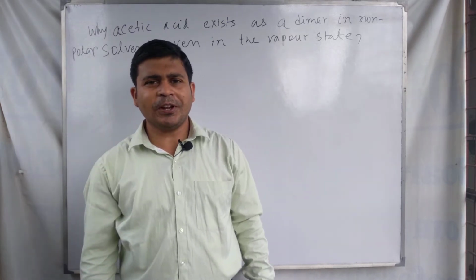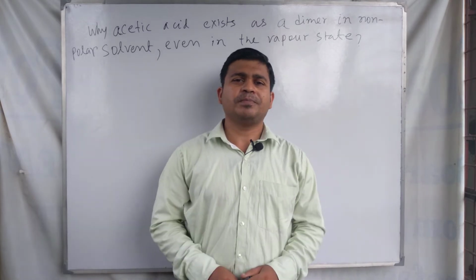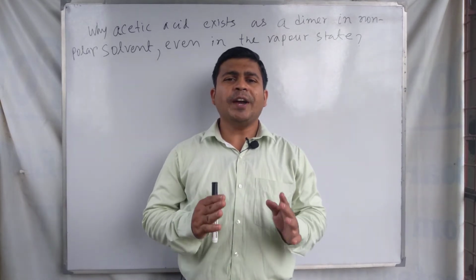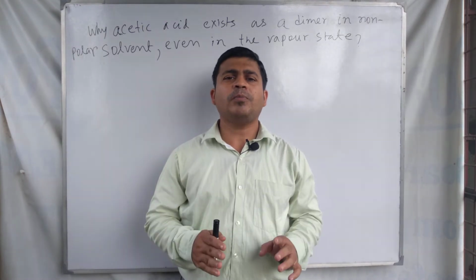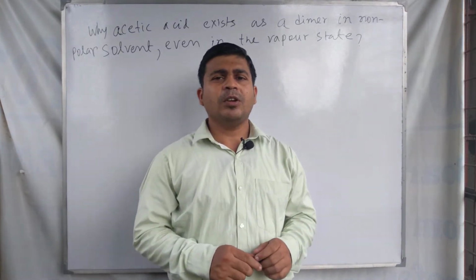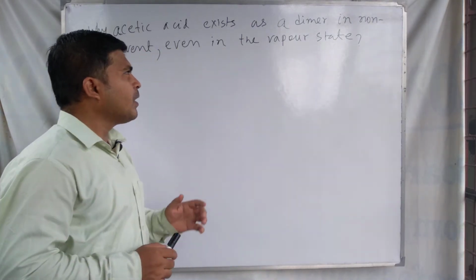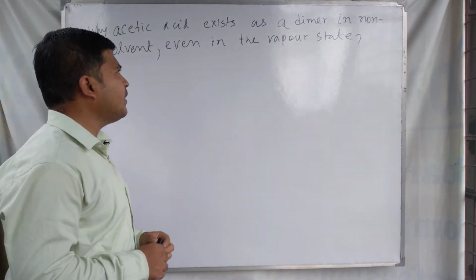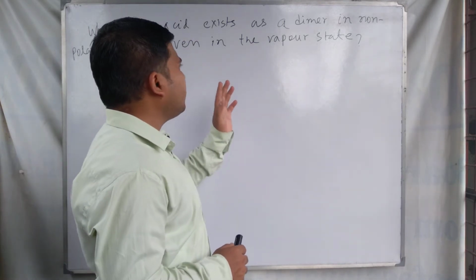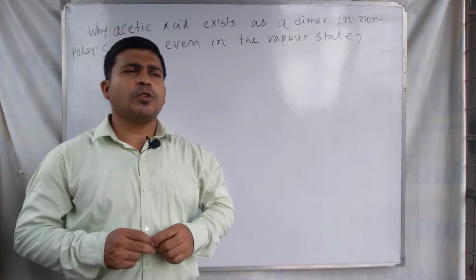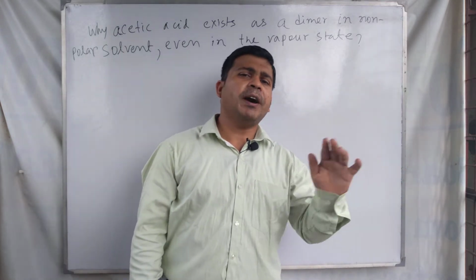I am Atanu Betal. In this video lecture, we discuss a question: why does acetic acid exist in the dimer form, or dimeric state, in non-polar solvent and in the vapor state? So this is the question, why acetic acid exists as a dimer in the non-polar solvent and even in the vapor state.